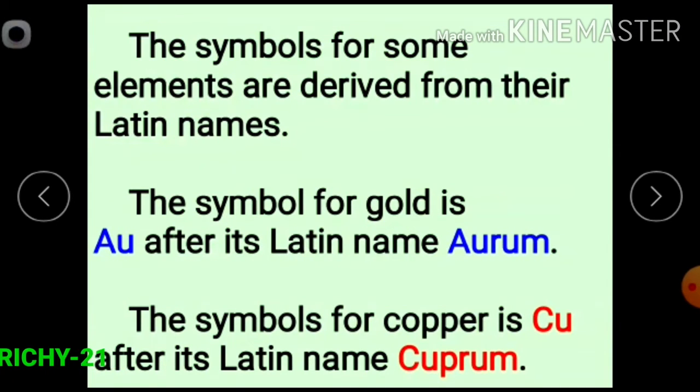The symbols for some elements are derived from their Latin names. The symbol for gold is Au, which is derived from its Latin name aurum. The symbol of copper is Cu, which is derived from its Latin name cuprum.